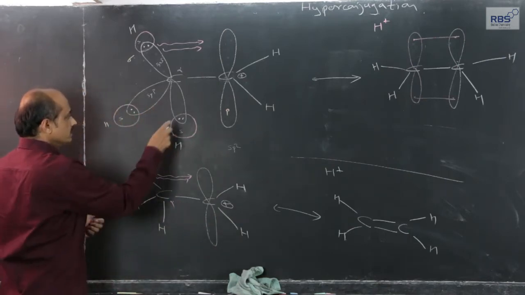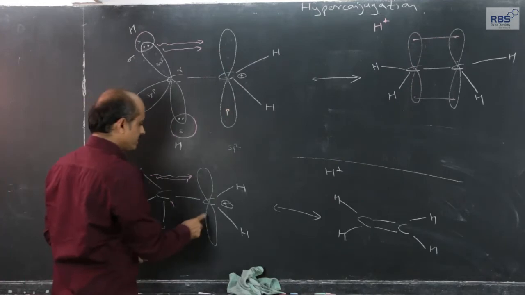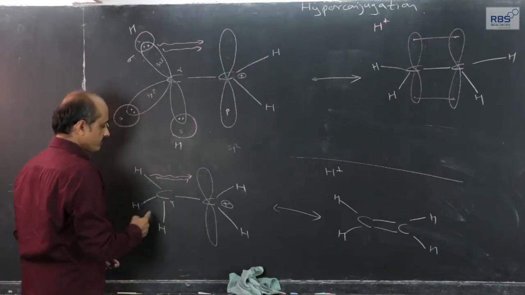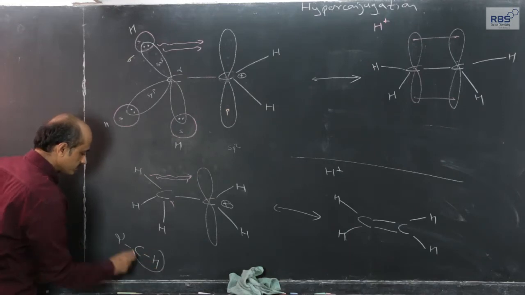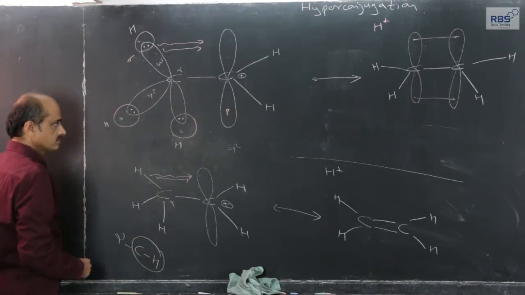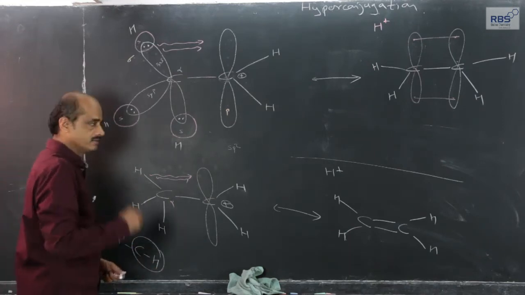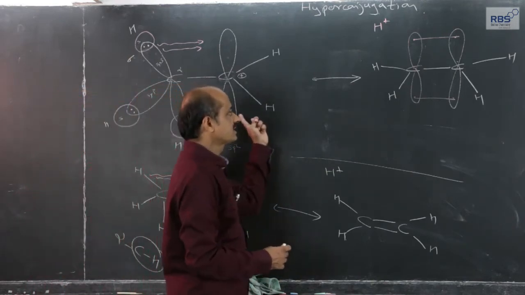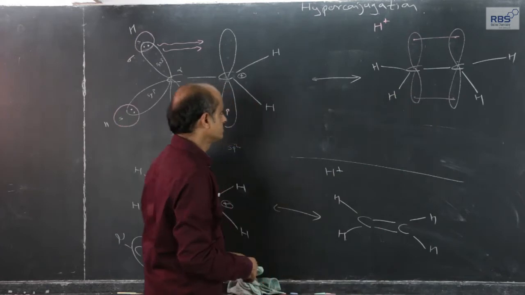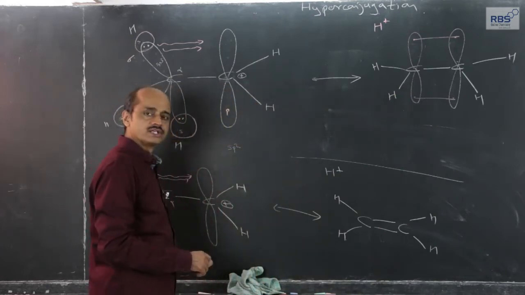So, in this ethyl carbonium ion, there are three alpha CH bonds, and one at a time can take part in this type of interaction, where there is delocalization of electrons.